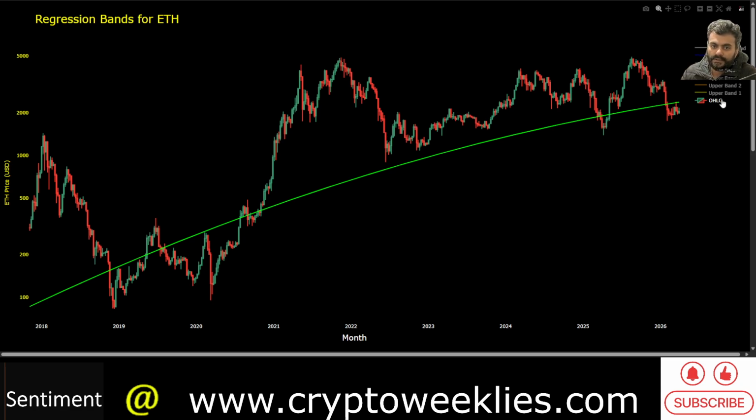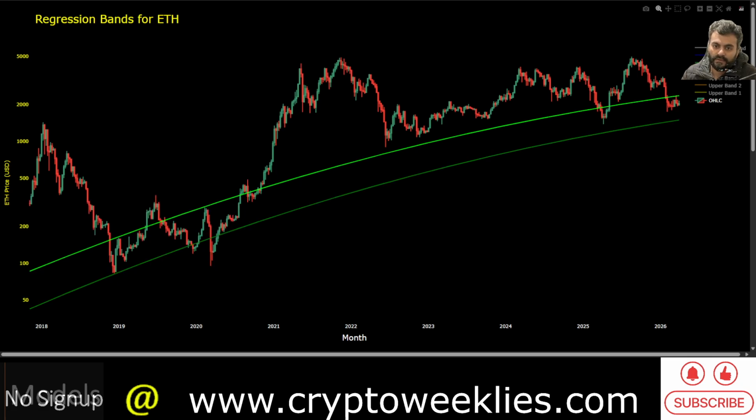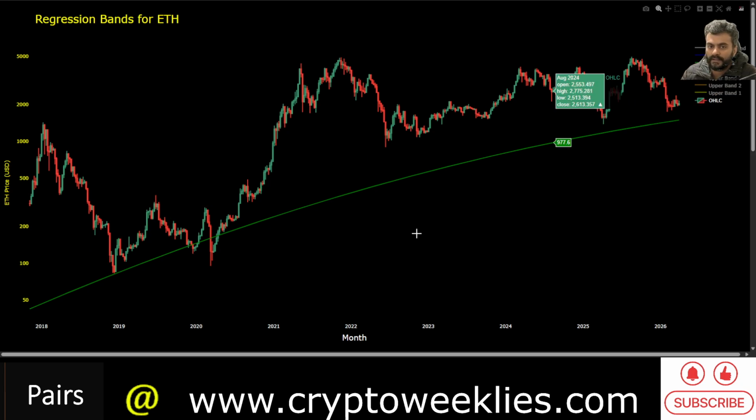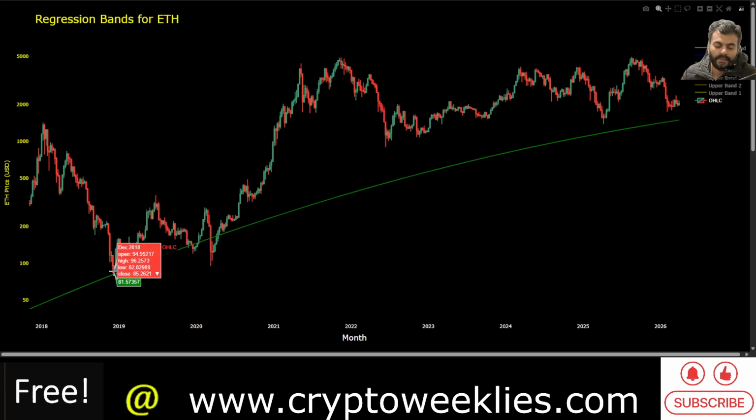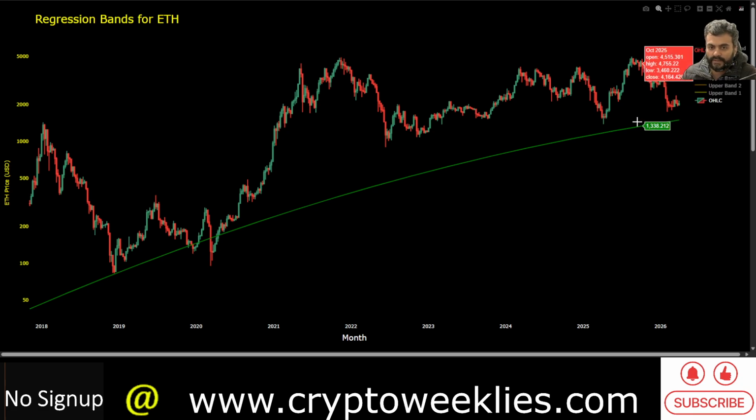The other scenario is if, let's say, 2026 is anything similar to other bear market years, where price action spends considerable time going down with time. The secondary level for ETH to watch for is this dark green line over here, the bottom green line, which is the 2 standard deviation residual drawn from the fair value, and there is only a 2.5% chance that the price goes lower than this dark green line. I will remove that lighter green line for reference. So this is where price bottomed in 2018. There was a panic drop in 2020. That was a once in a lifetime kind of event.